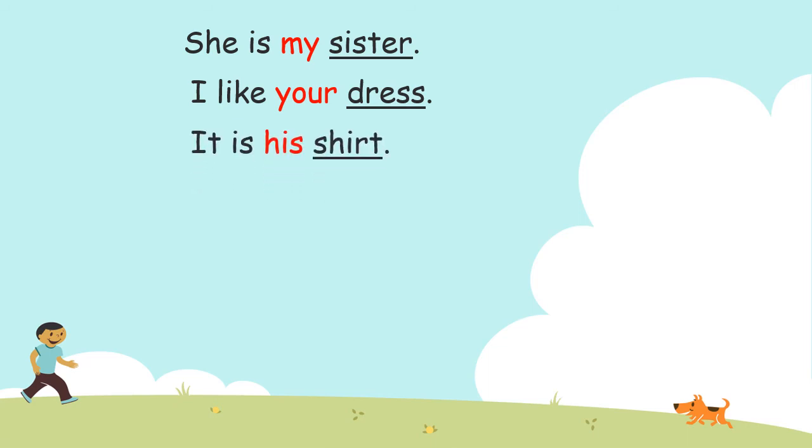It is his shirt. Whose shirt? His shirt. So his is showing the possession that this shirt belongs to him. So his is the possessive adjective. Her pillow is soft. Whose pillow? Her pillow. So her is showing the possession. So her is the possessive adjective.